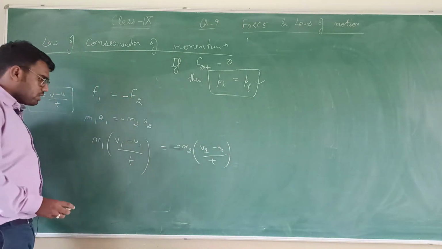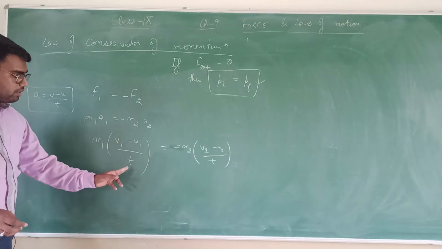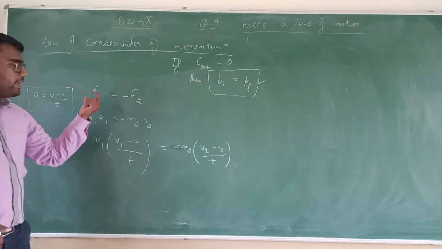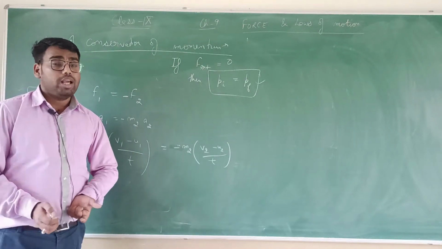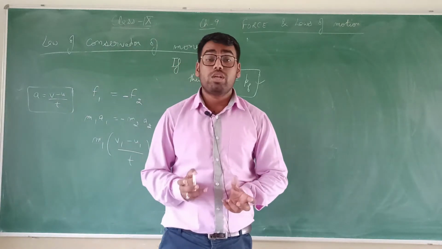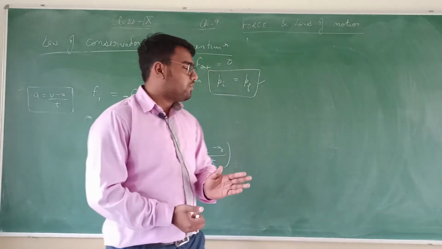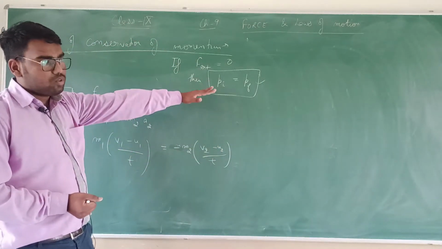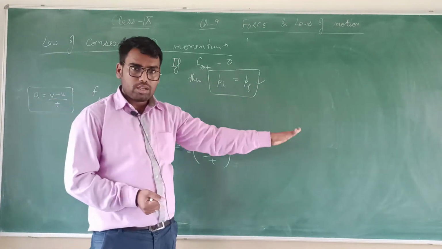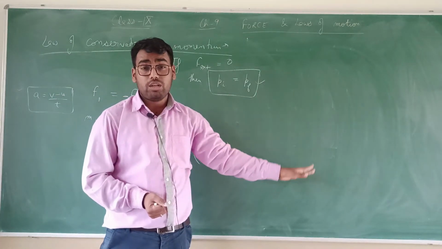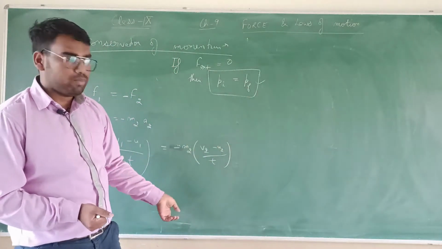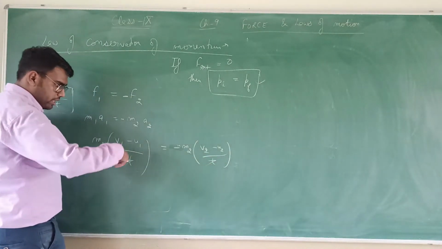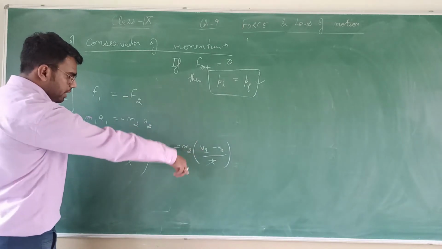Now there is a confusion: I am taking v1 and u1, but why didn't I take t1 here? The answer is, if we are taking a system of objects, they act for the same interval of time. Let us say we fire a bullet from a gun. The time for which the bullet applies force on the gun is equal to the time for which the gun applies force on the bullet. That's why the time is equal, so I can cancel this time. We can cross multiply it, and this goes to the numerator, and we can cancel.